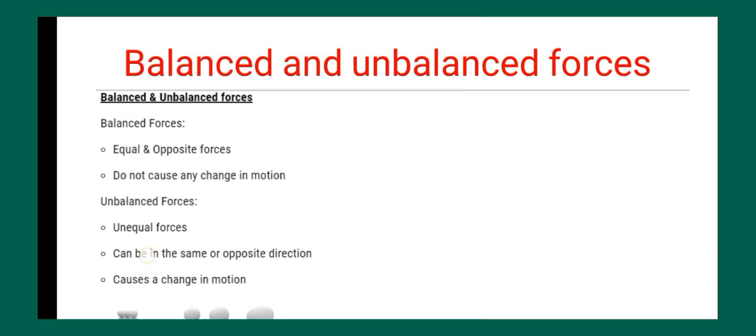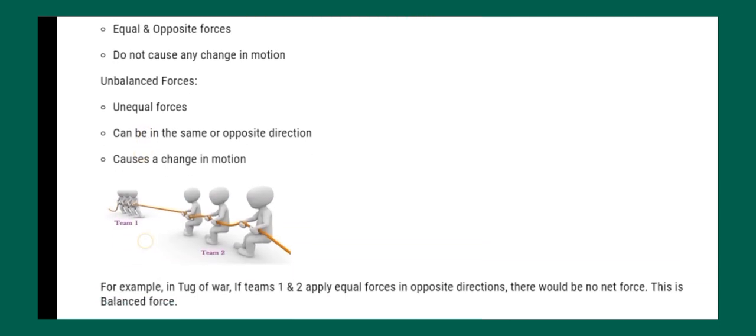If they apply equal and opposite force from both sides, there will be no points given to any of the team members. That is an example of balanced force. For unbalanced force, in the same situation, if unequal forces are applied in opposite directions, the team can get a point and win the match. So they play with this type of forces.